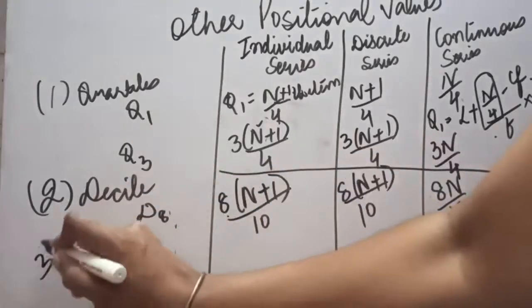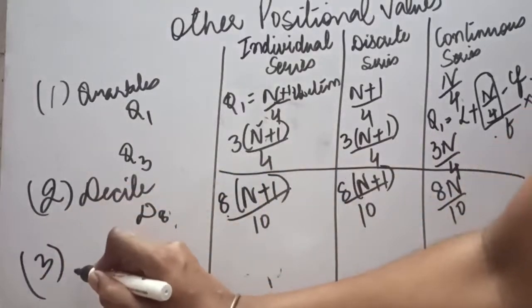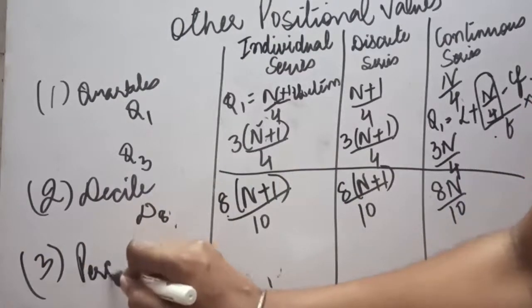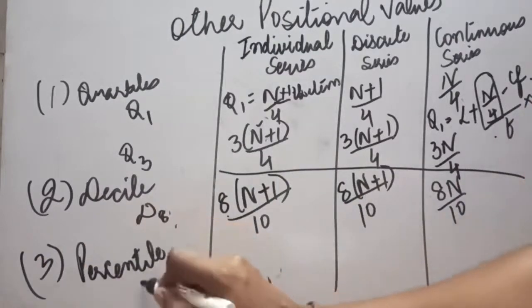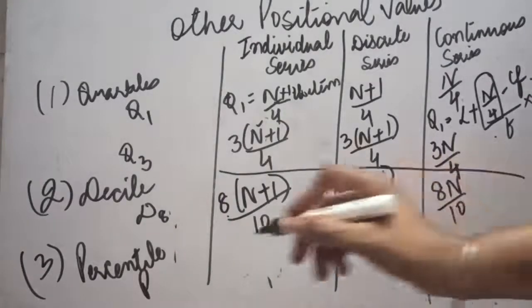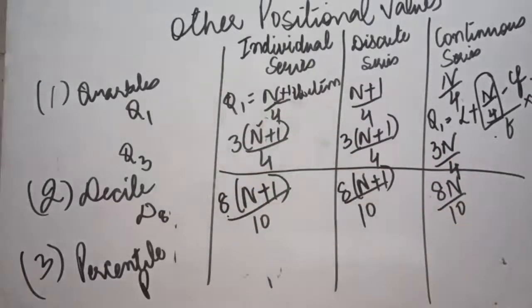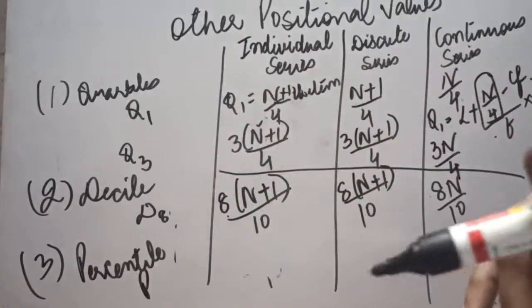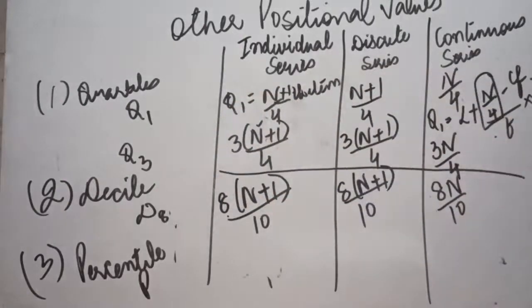The third positional value that has to be calculated is percentile. Percentile is denoted with P, and a percentile divides the series into 100 equal parts. As decile divides into 10 equal parts, the percentile will be dividing into 100 equal parts.